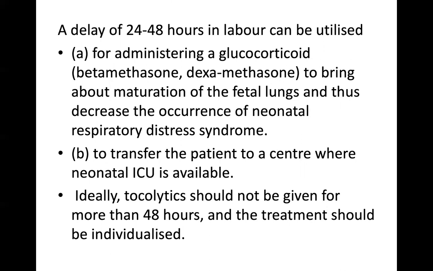These glucocorticoids bring about the maturation of the fetal lungs and decrease neonatal respiratory distress syndrome. The other condition where you can utilize this is to transfer the patient from one center to a center where a neonatal ICU is available. Ideally, tocolytics should not be given for more than 48 hours and treatment should be individualized.